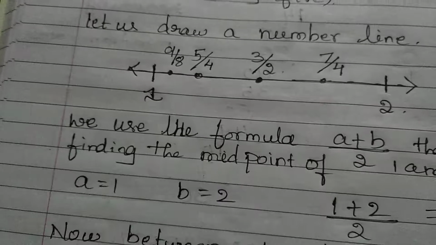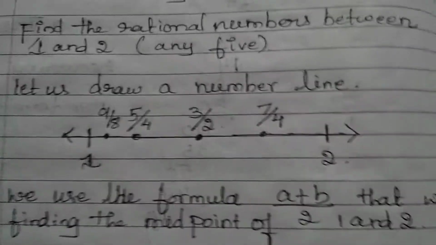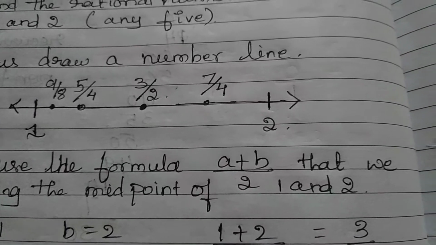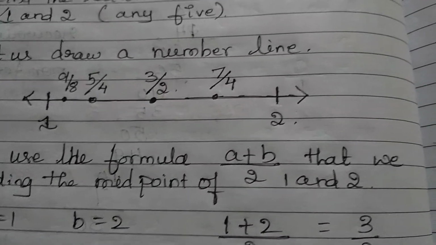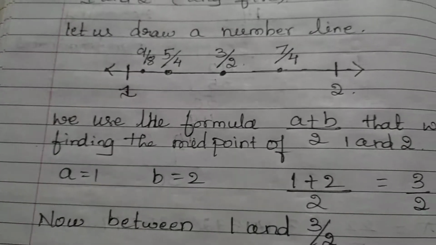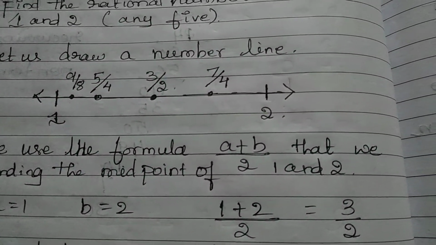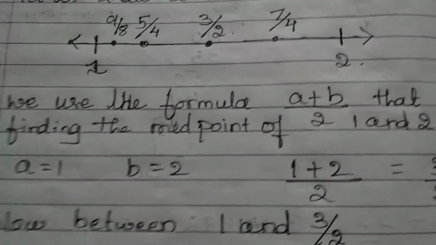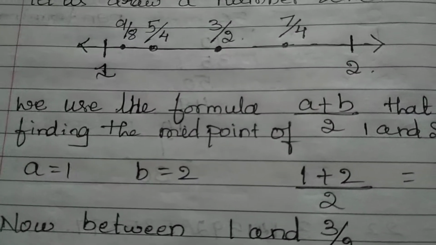Now we use the formula. To find a rational number between 1 and 2, use the formula (a plus b) by 2, which finds the midpoint of 1 and 2. Let a is equal to 1, b is equal to 2.